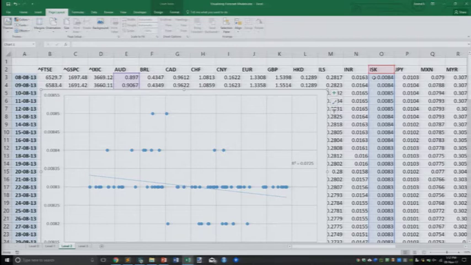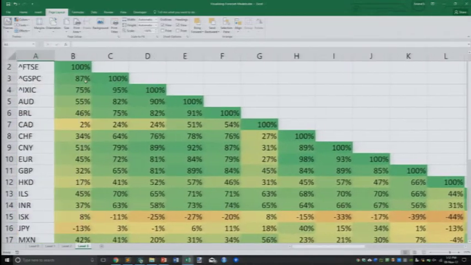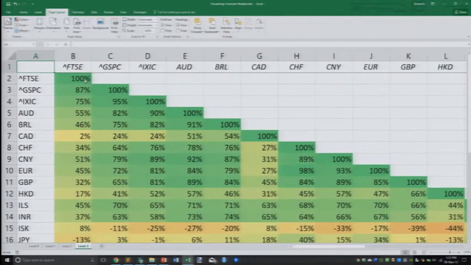But why stick to the Australian dollar? I should be able to take it up one more level further and say, let's take every pair and simply compute the correlation coefficient across these, which is what we have here. For every pair of currencies, using the Excel data analysis tool pack, we just created the correlation matrix, which shows me that, for example, the FTSE is 100% correlated with the FTSE, of course, and 87% correlated with the S&P,